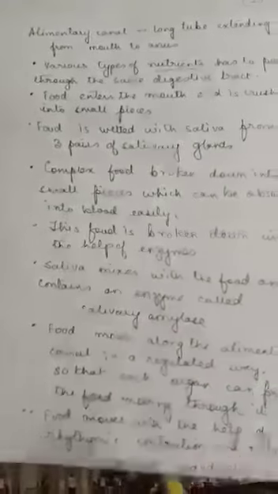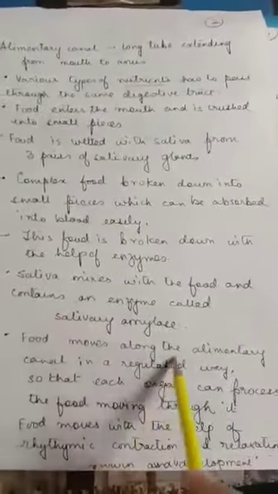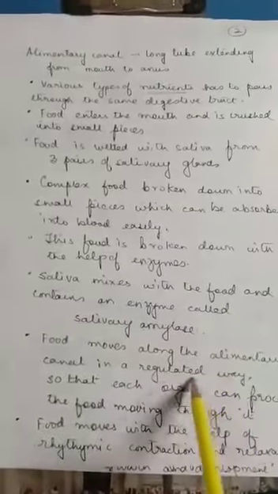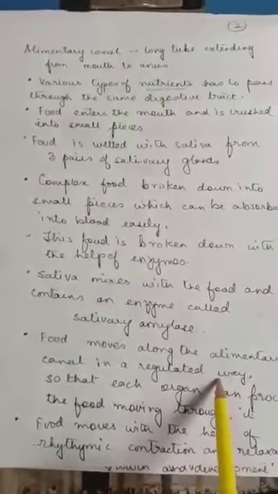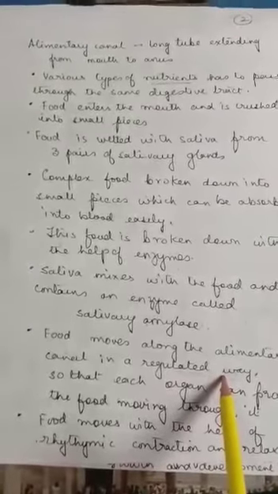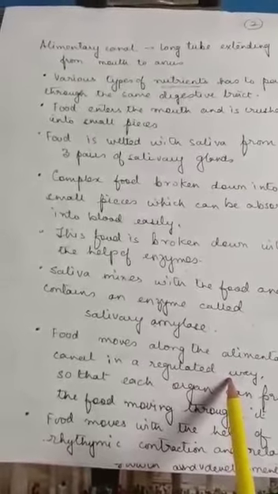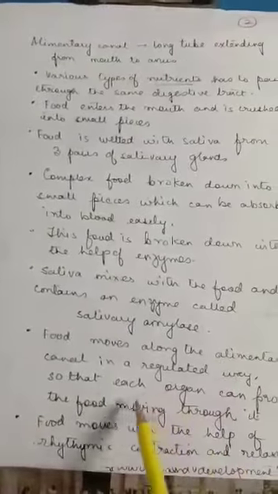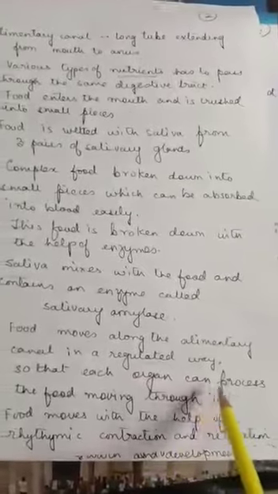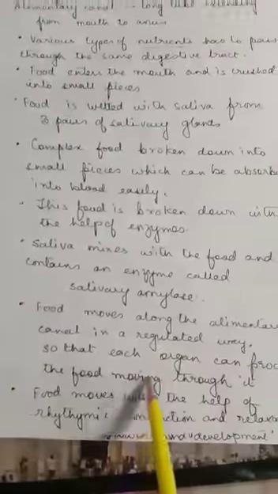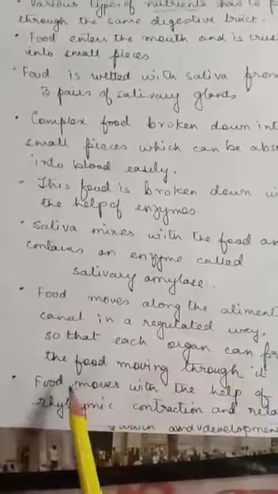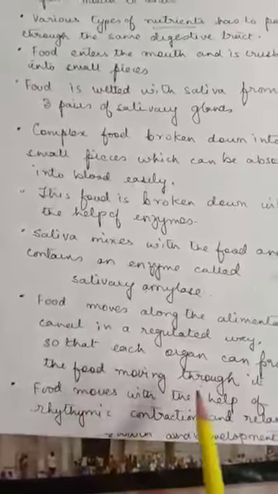Okay students, fine. Now food moves along the alimentary canal in a regulated way. What do you mean by regulated way? This means that the different components of food are broken down in different organs, and while the food is moving through each organ, the organ is going to process, that is, break down the food moving through it. Now we will come to the way the food moves.